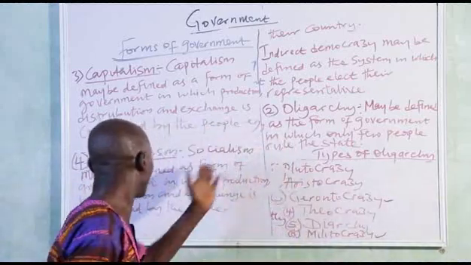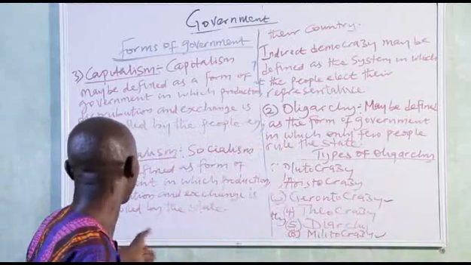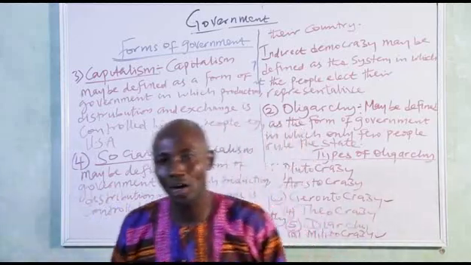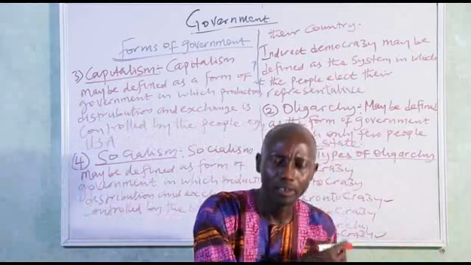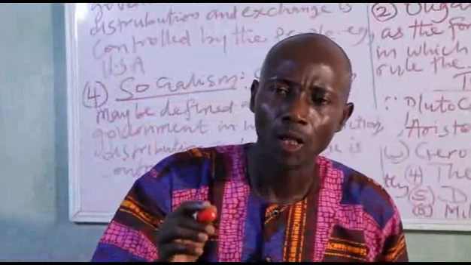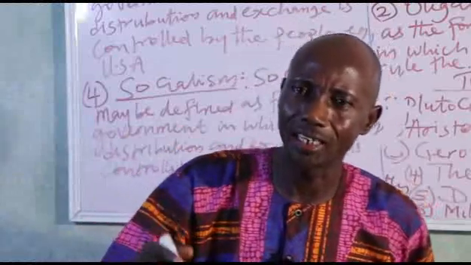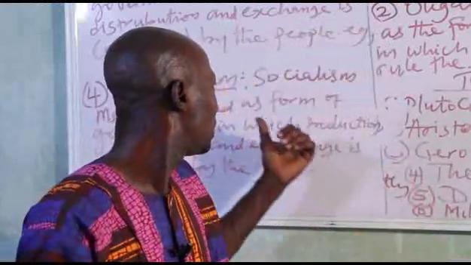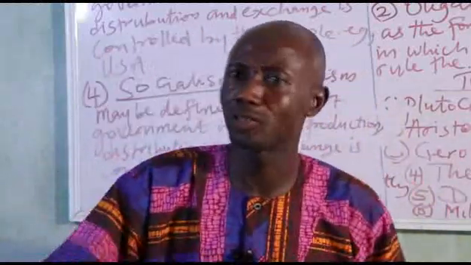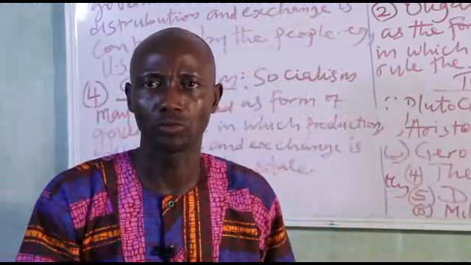Now, I said socialism may be defined as a form of government in which production, distribution and exchange is controlled by the state. We are talking about a country that controls every aspect of its production, distribution and exchange. They are the only ones. No individual can partake in this. I said, no individual in the socialist state, no private individual can partake in the production and distribution of goods and services. It is only done by the state alone.